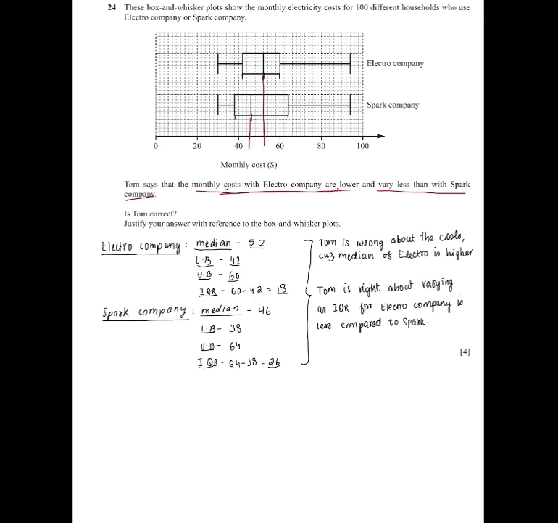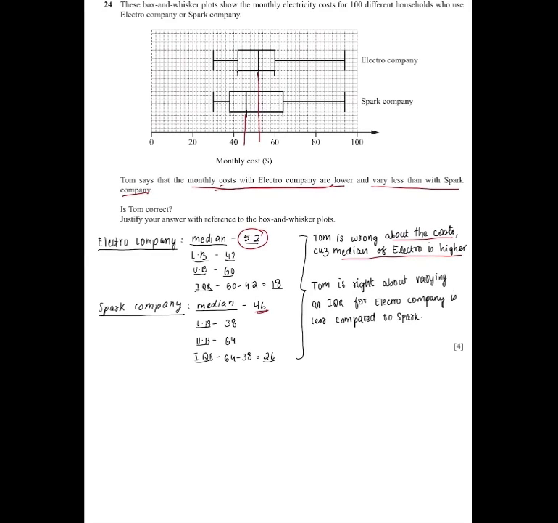So you see that Electro Company has a higher median, but here in the statement, Tom says that it is lower. So Tom here is wrong about the costs, as the median of Electro is higher than the median of Spark. So in this question, Electro Company has made 52 as its median and Spark Company has made 46 as its median. So 52 is higher than 46. So that's why about the costs part, median of Electro is higher, thus Tom is wrong.